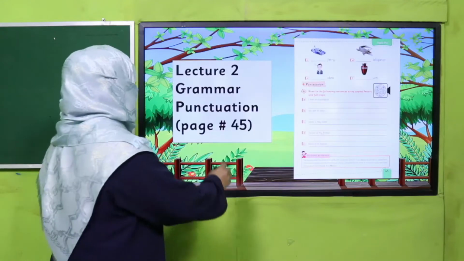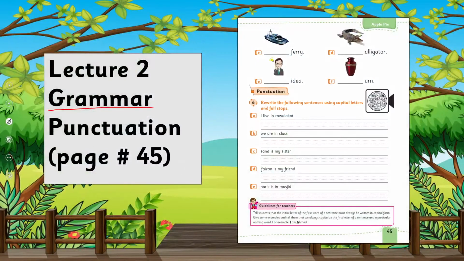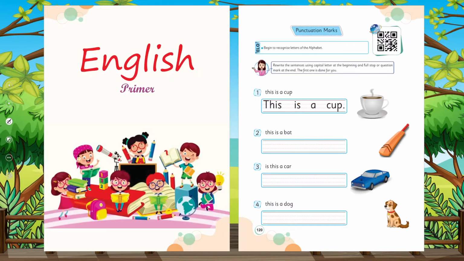Yes, my dear students, today under the title of grammar, we are going to learn about punctuation. Before this, in your English primer, you have learned about capital letters. So whenever we write a sentence, we use first letter capital. I hope you remember the concept. If not, you may watch this video lecture again.